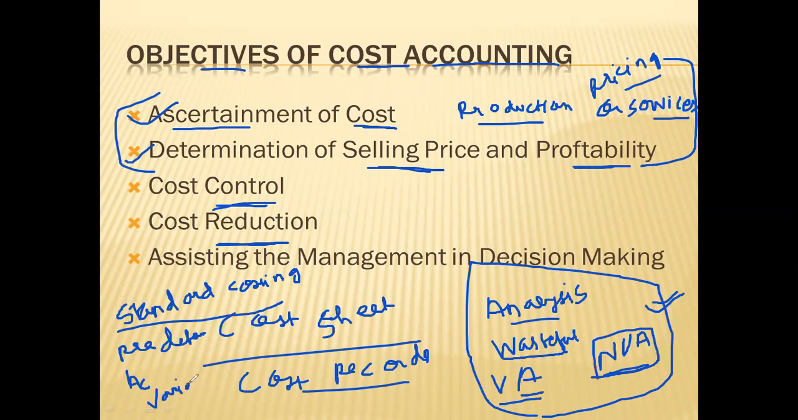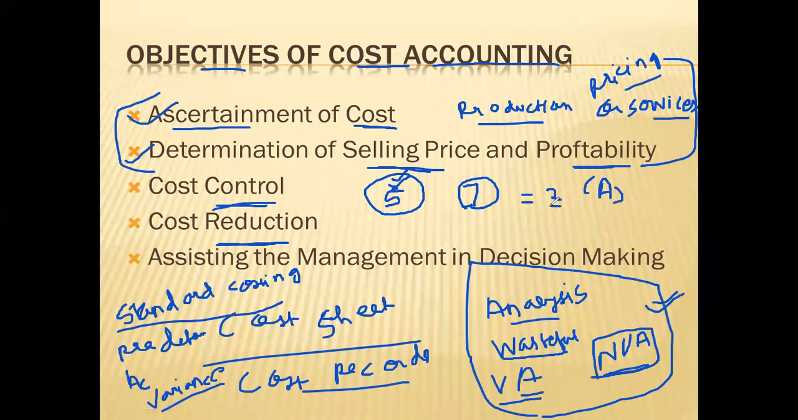You can calculate the variance. If it is adverse, suppose for material you have set a standard of 5 rupees per unit, but when you actually purchase the material from the market it was 7 rupees. So now you have incurred 2 rupees of additional cost. You estimated that it should be 5 rupees, that is the standard, but the actual was 7 rupees. So this 2 rupees you will call an adverse variance.